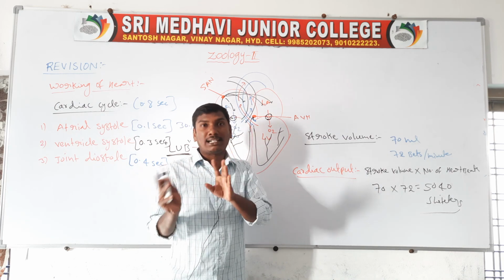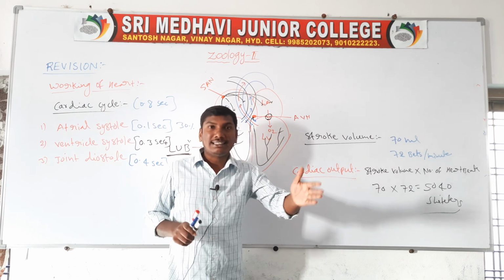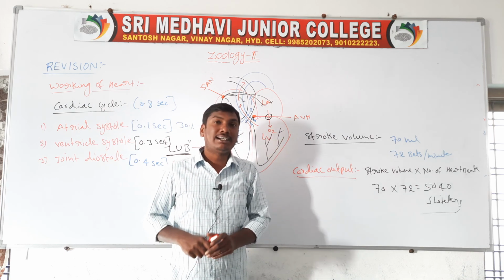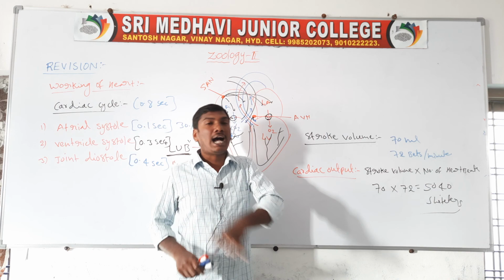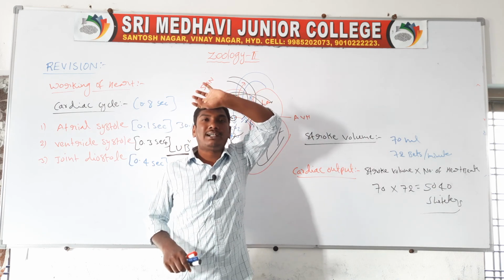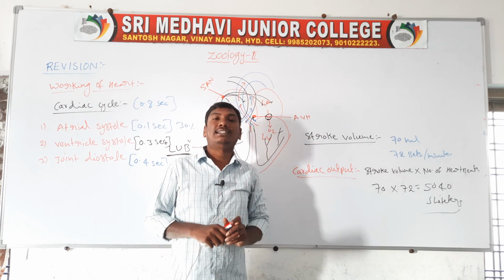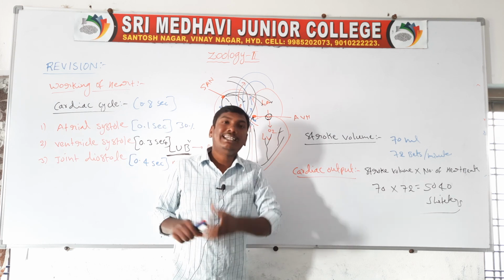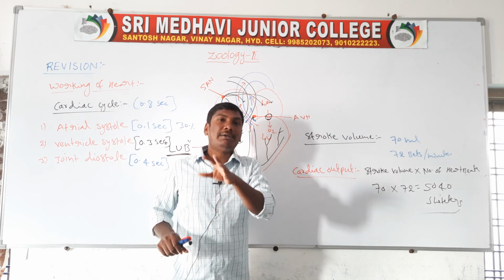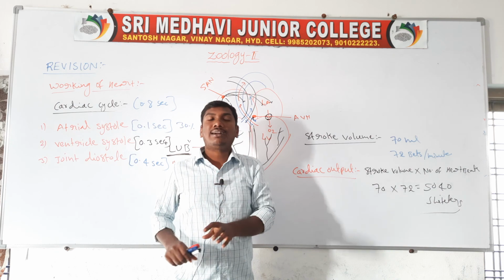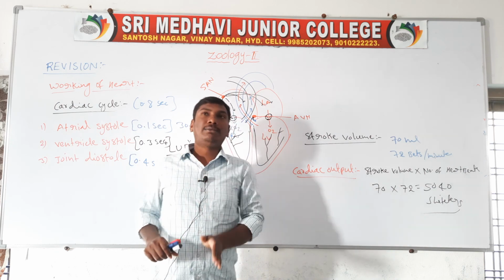Double circulation means systemic circulation and pulmonary circulation. Systemic circulation means pumping oxygenated blood from the heart to all the body parts. Pulmonary circulation means pumping deoxygenated blood from the heart to the lungs.